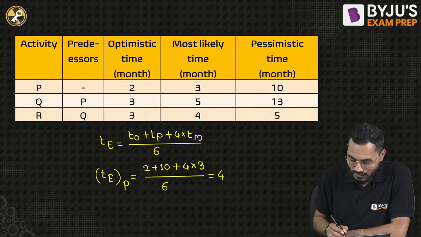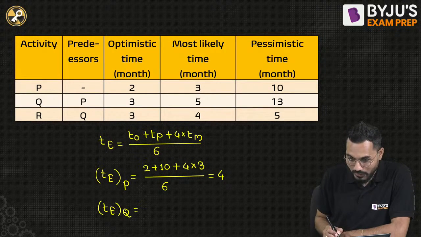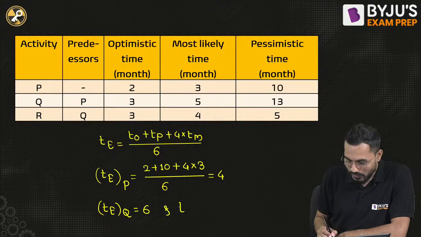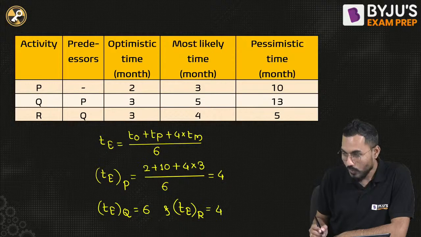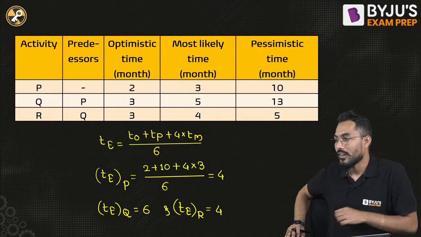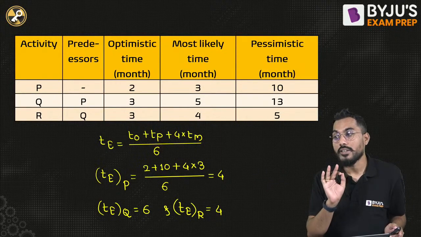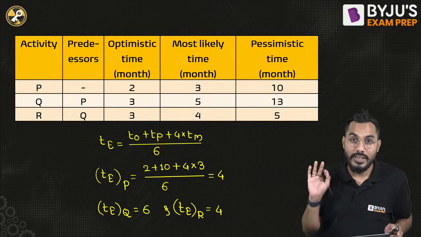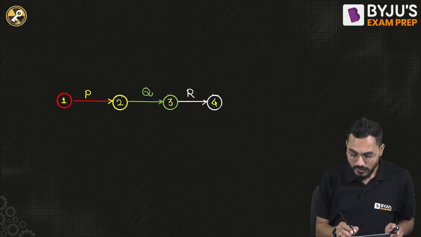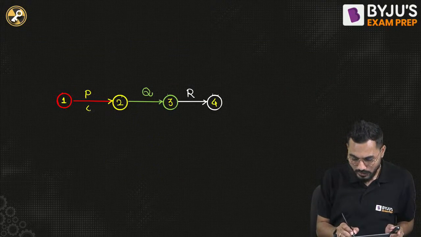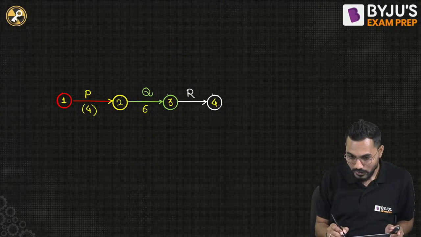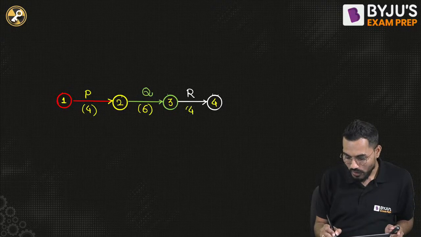Yes. In the same manner, the expected time for activity Q is equal to 6, and the expected time for activity R is equal to 4. Bhavya, now you are correct. There might be chances that you have calculated the expected time based on all the data given. So write down here: expected time for P is 4, for Q is 6, and for R is 4.